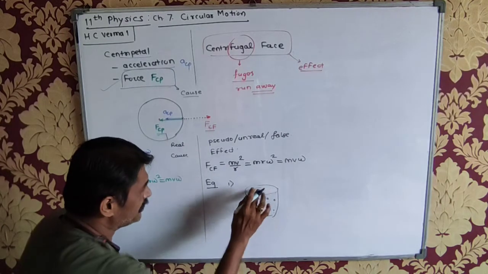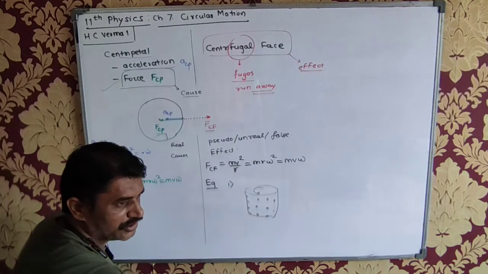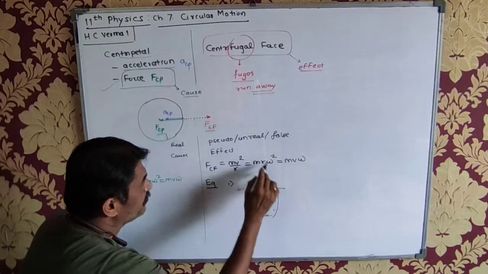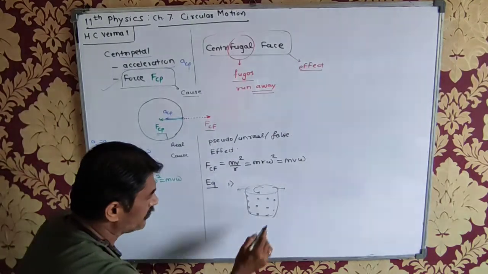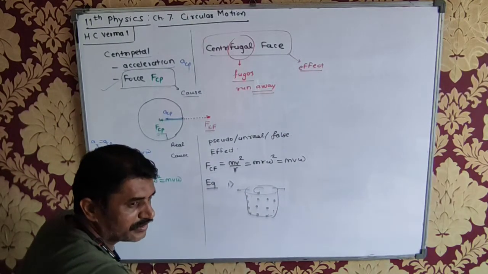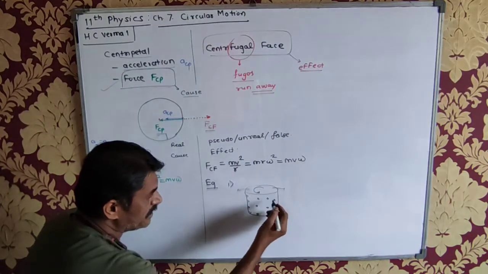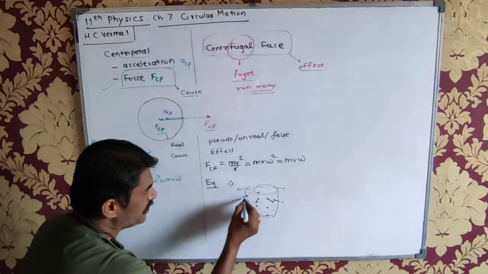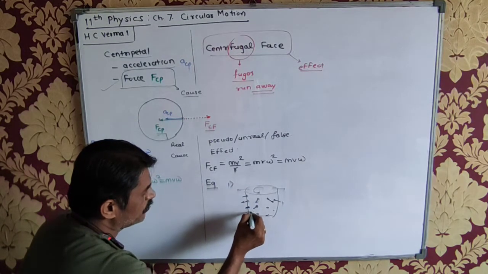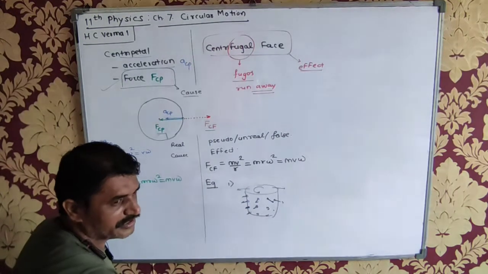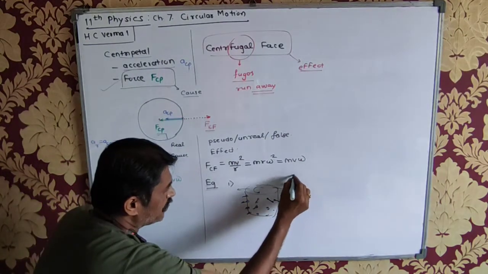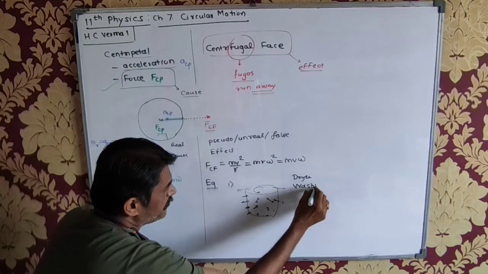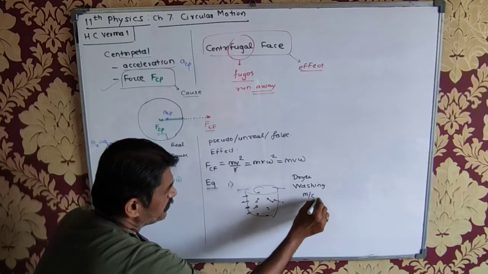When this is rotated at very high speed, the wet clothes tend to go in the outward direction because of the centrifugal force. They get stuck in the drum. But the water droplets inside those wet clothes come out of the perforations because of the centrifugal force. This is how the dryer functions in the washing machine. Is this okay? This is the first example, the dryer of the washing machine.